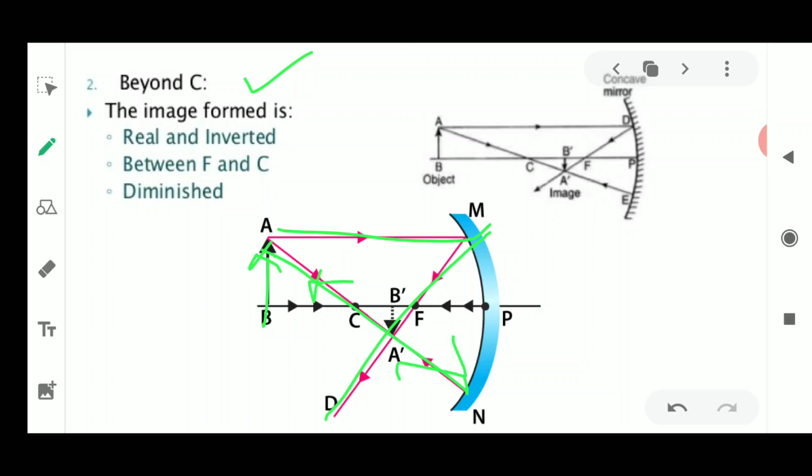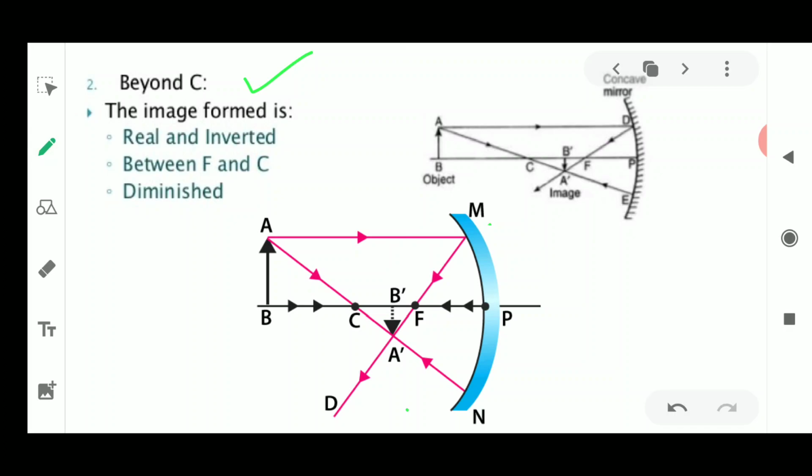Okay, so we will draw the same arrows. Don't forget to draw the arrows. Now these lines are going to intersect here and you are going to obtain a real inverted image. Again, why a real inverted image? Inverted you have understood, because where these rays are going to meet, it is always going to form the inverted image, because the arrowhead will be at the side where this is going to cross. So the arrowhead, that is A, will be upside down, and you are going to get a real image.